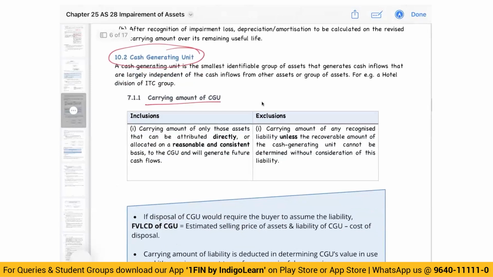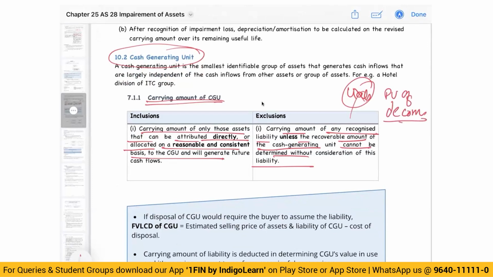Now, as far as the carrying amount of a CGU is concerned, we will take all the assets that can be attributed directly or allocated on a reasonable basis to the CGU, and we will exclude the carrying amount of any recognized liability, unless the recoverable amount of the CGU cannot be determined without the liability. Means, if there is any liability, you will exclude. But let us say there is a present value of decommissioning cost. This is related to the asset, so we will consider it while determining the liability.